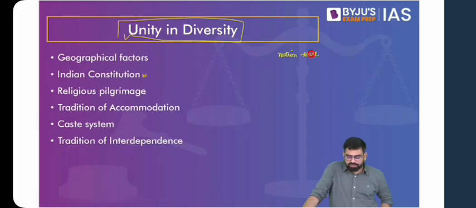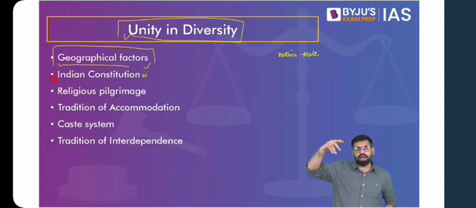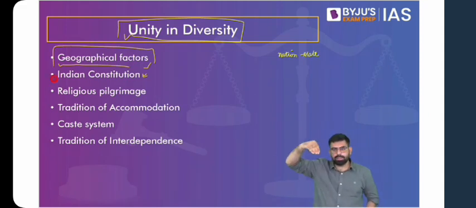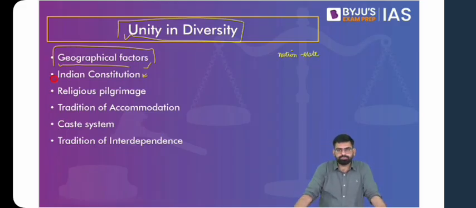Now let's talk about various factors which become the reasons for this unity and diversity. The first one is you can think of India as one geopolitical unit. You have the Himalayas on the top, which separates India from other countries or regions across the Himalayas. And then you have sea on three sides. You have the Indian Ocean there. Because of that, India has been standing as one separate geopolitical entity since long.